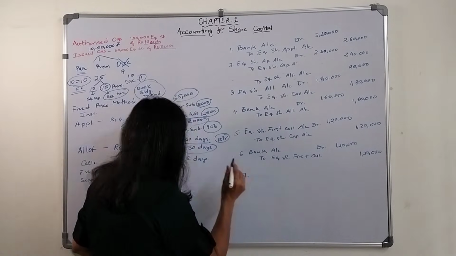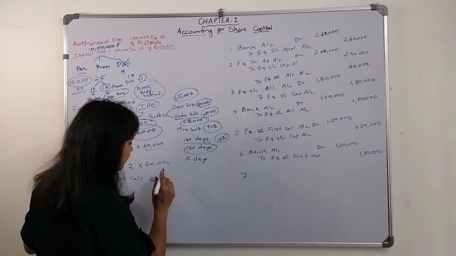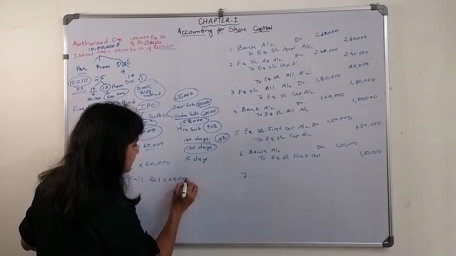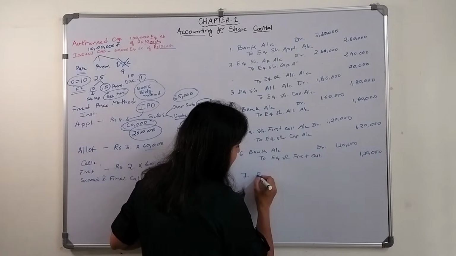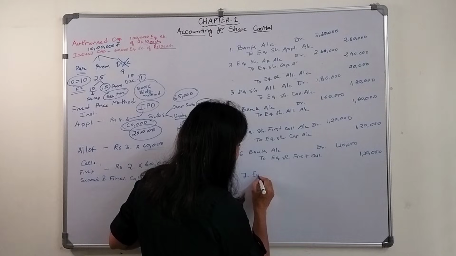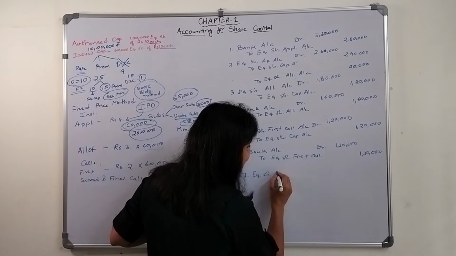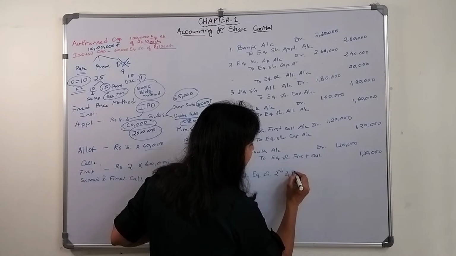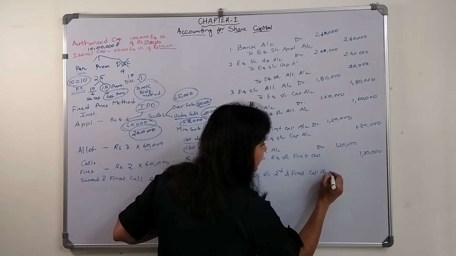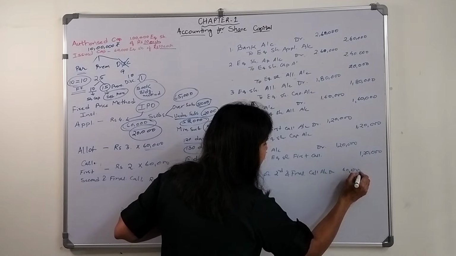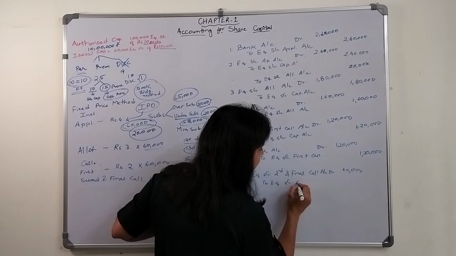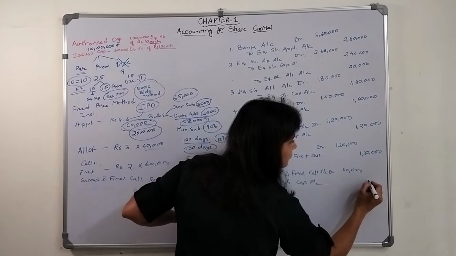And then they will make a second and final call of rupee 1. So 1 into 60,000, that is 60,000 they will ask. So first the amount will get due: equity share second and final call, this is the final call. Second and final call account debit 60,000 to equity share capital account. This amount will get due.